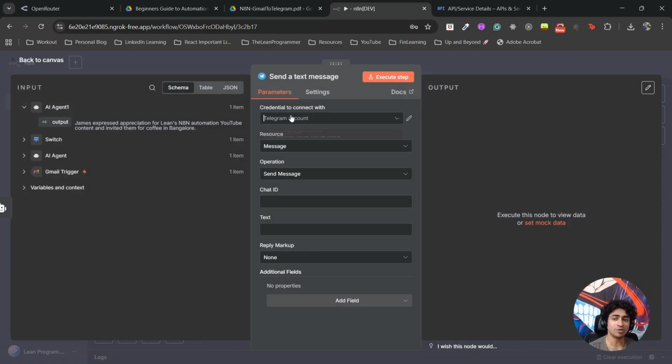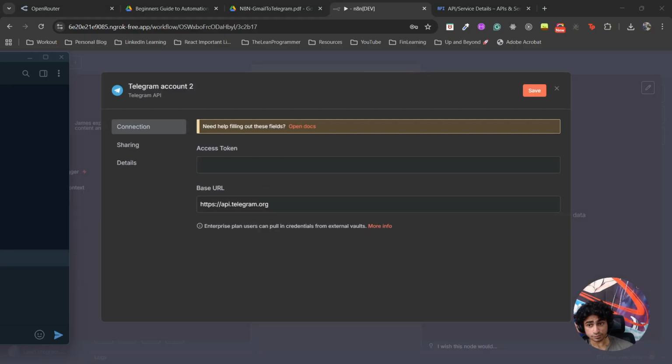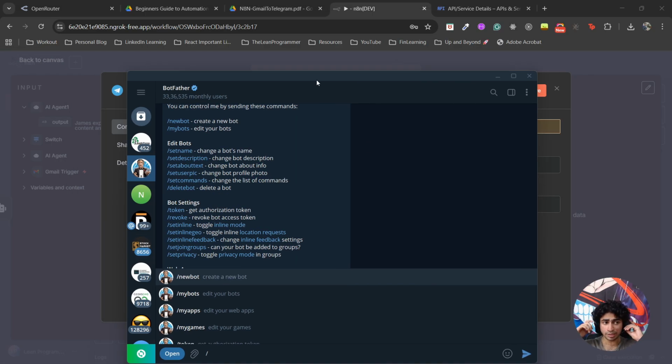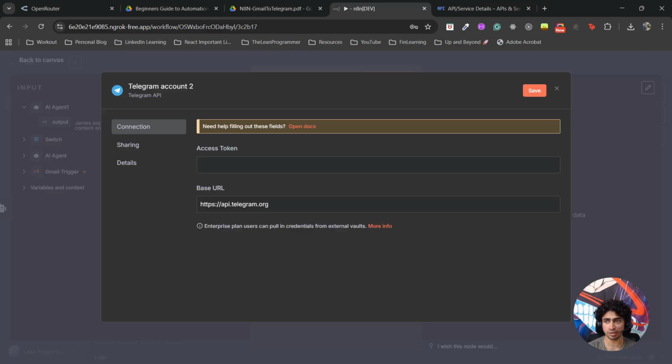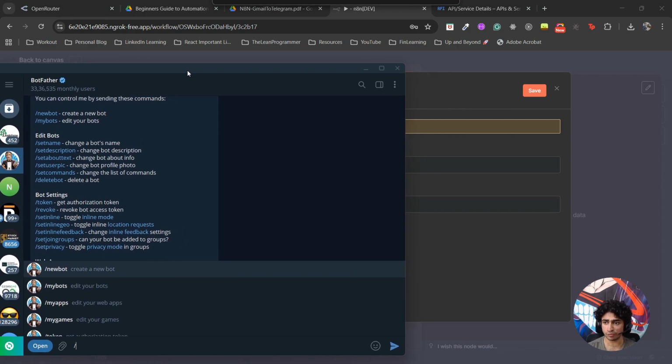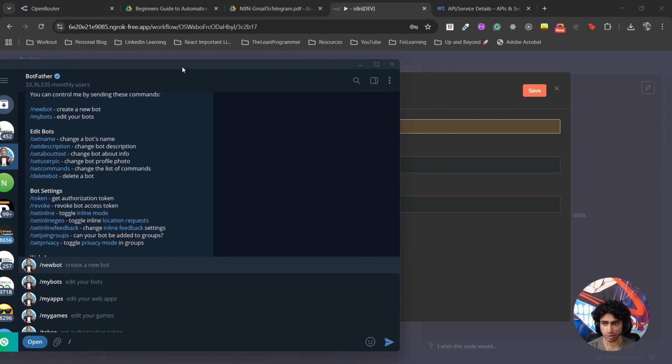Perfect. Now you need to create your own. Once again, you need to create new credentials. It has to be done, right? So you need a new token here. All you need to do is go to BotFather. BotFather is a Telegram bot that can help you create new bots. Go to this URL, t.me/botfather, and it will open the Telegram bot for you. After you are here, you need to start creating a new bot.